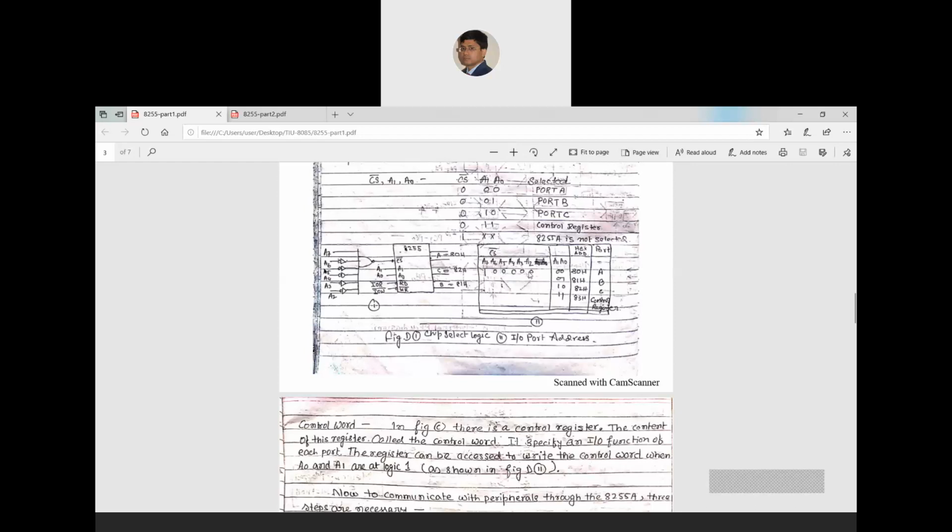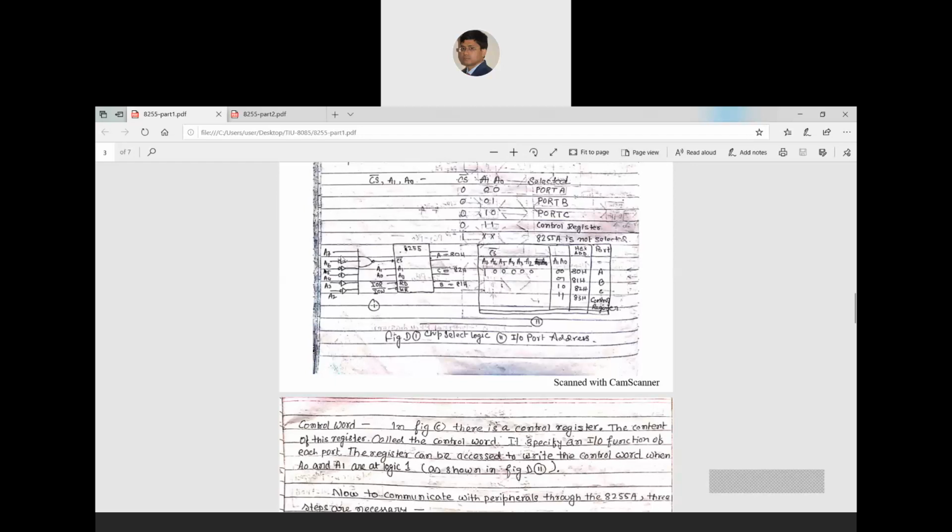If I put this combination here, A7 is 1 and all the other pins are 0, and at the input side all inputs are 1. All inputs 1 means the output is 0, and as CS bar is active low, it will be selected.